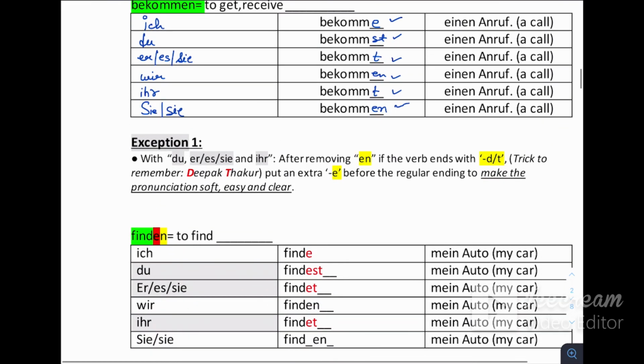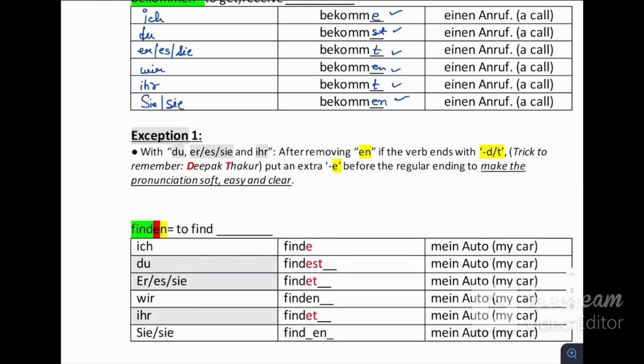Okay, now there are two exceptions in the verbs grammar topic. Okay, the first exception is this one. Let's see. With du, er sie es, and ihr. After removing en, if the verbs end with d or t, put an extra e before the regular ending to make the pronunciation soft, easy and clear.